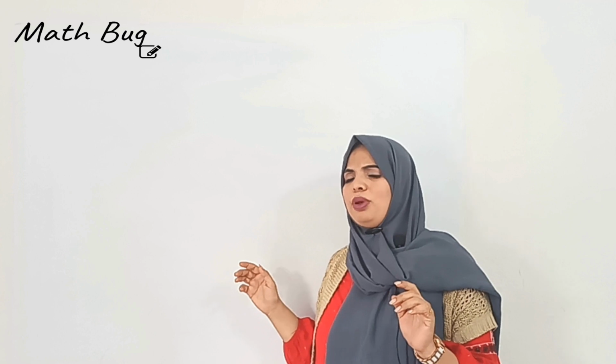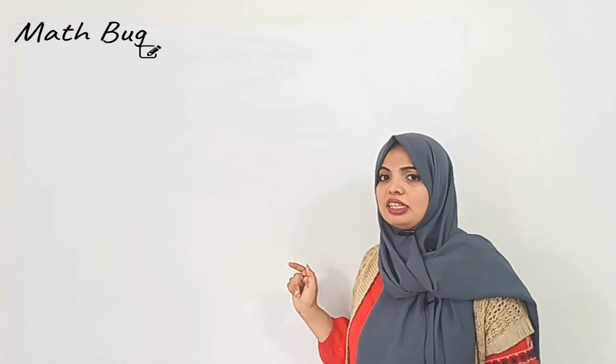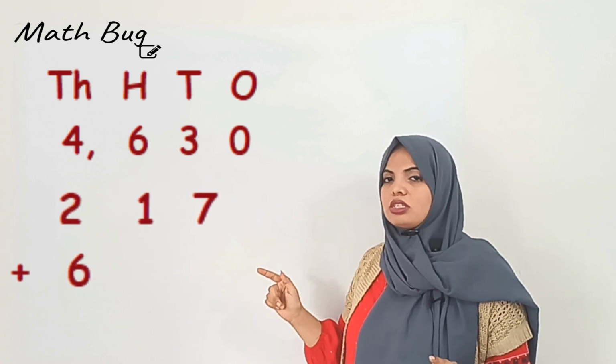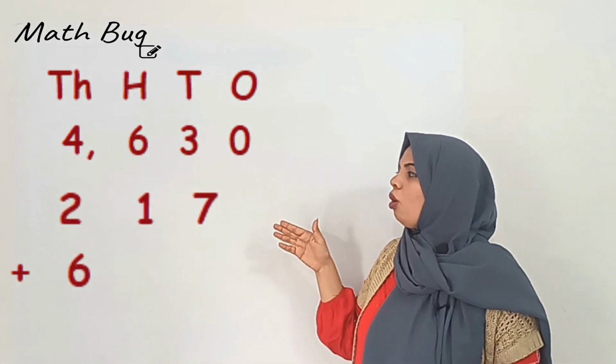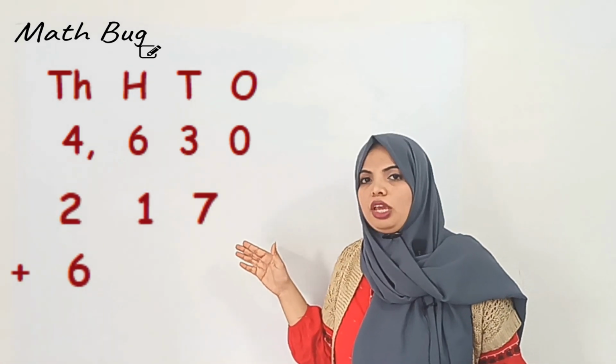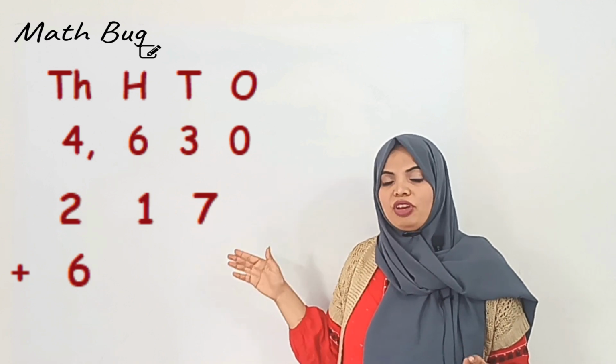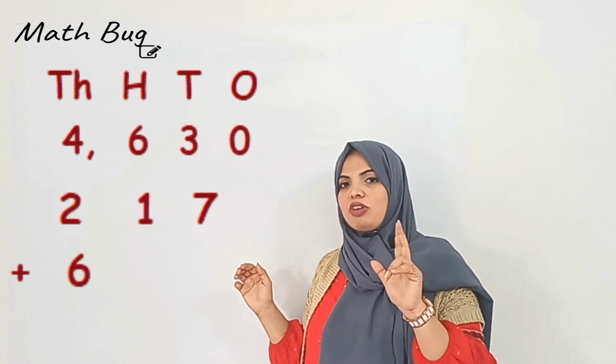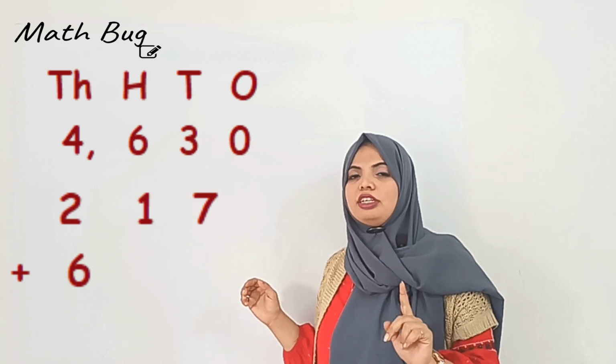Now let us see what will happen when you align the numbers towards the left side. Can you see the place value of the digit has changed? As I have said in my previous video, the place value is nothing but the identity of a number.